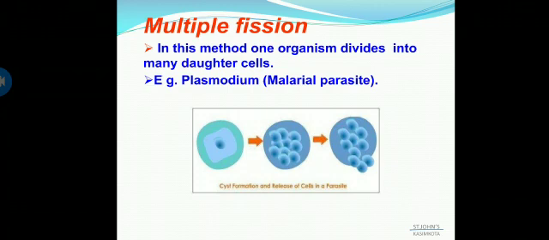The malarial parasite Plasmodium is carried by the female Anopheles mosquito, which carries it from one person to another, thereby spreading malaria. So this is all about multiple fission.